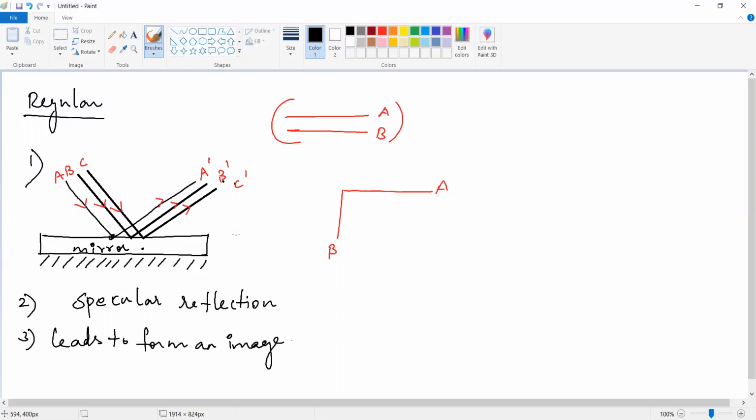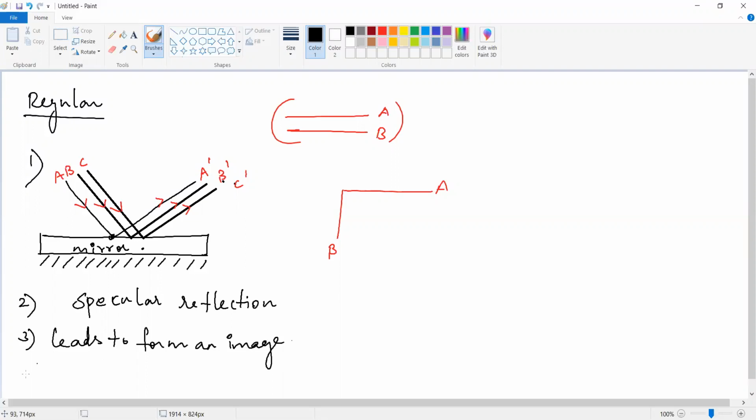So in that particular second, what happened? The rays are not parallel. So the reflection is irregular, or unparallel. That is why we cannot see the clear image. But once the rays are parallel, we can see the clear image. So it leads to the formation of an image.